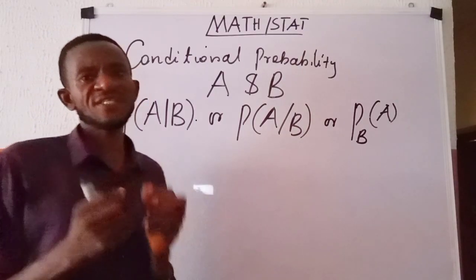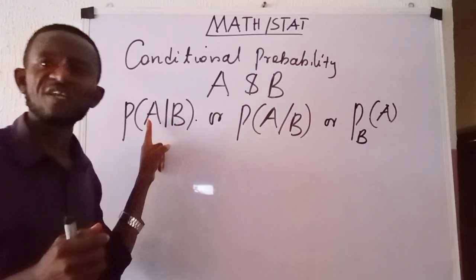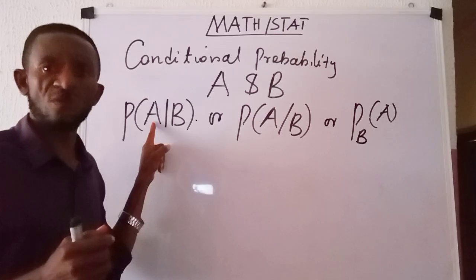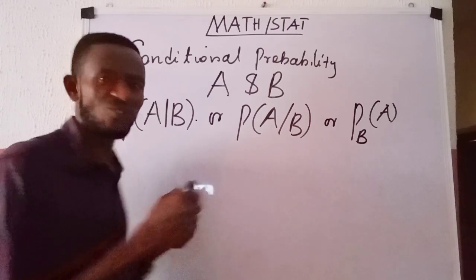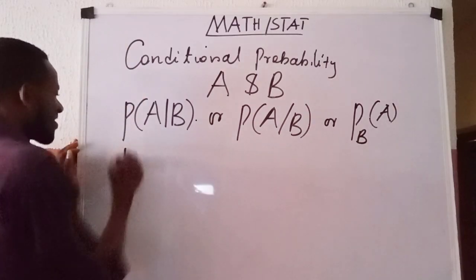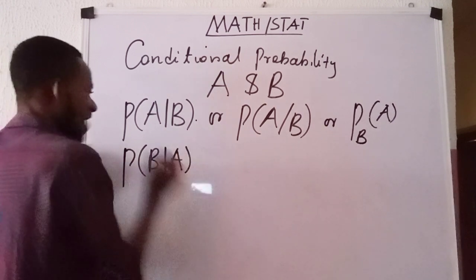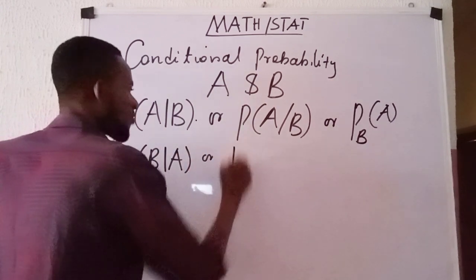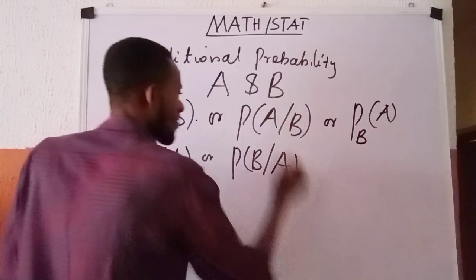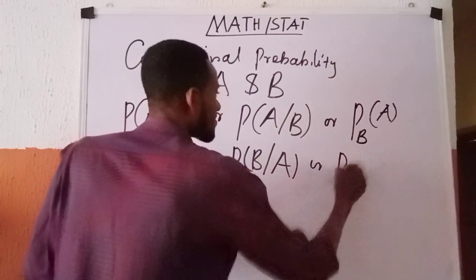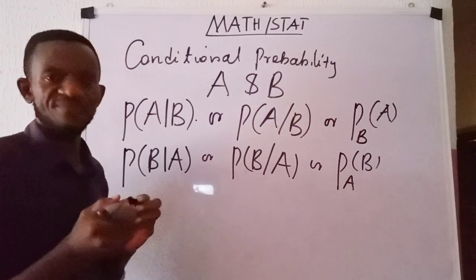However, when our emphasis is on the probability of B given that A earlier had occurred, of course, these expressions will be rewritten in this way. Then we have probability of B given that A had occurred, in each of these forms.